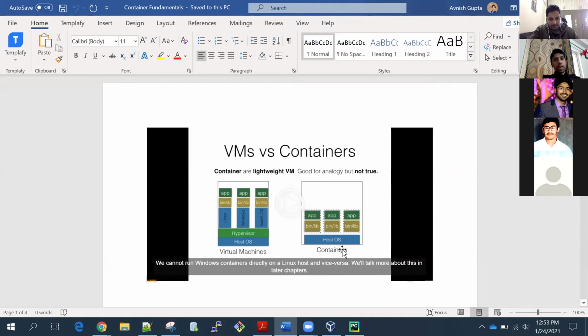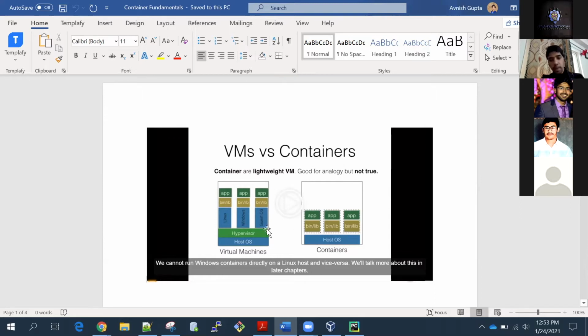So in case of containers, there are no guest operating systems. In virtual machines, we have seen that there are guest operating systems like Linux or Windows. But in case of containers, there are no guest operating systems. The operating system of the host is shared by the guests as well. Suppose I have a Linux operating system as a host, and I have a few containers on top of it. All of my containers will share my Linux operating system, which is the host operating system.